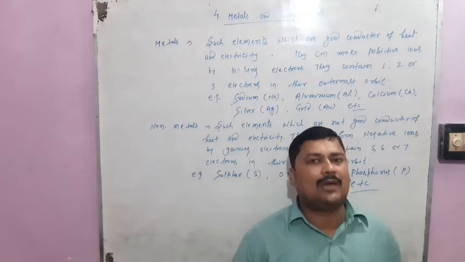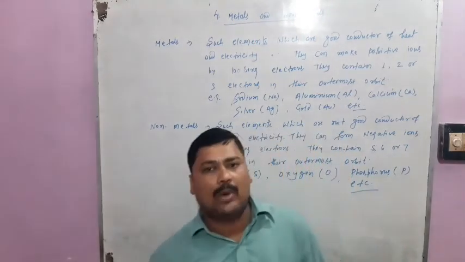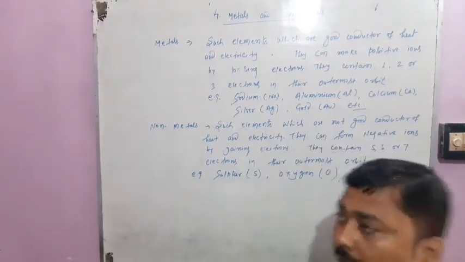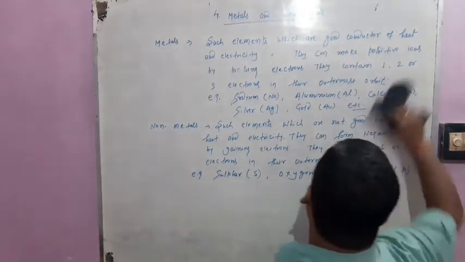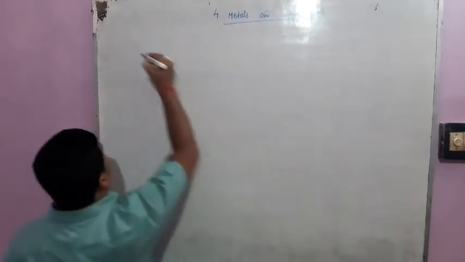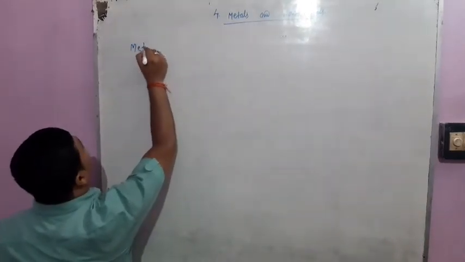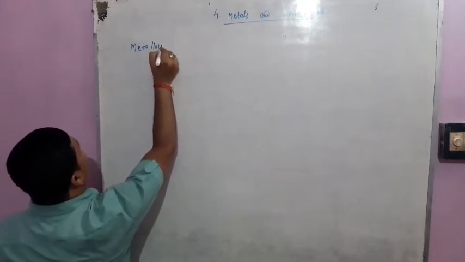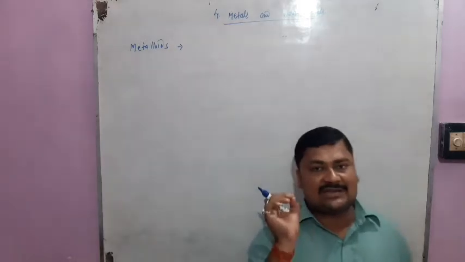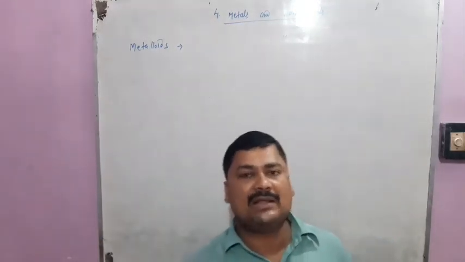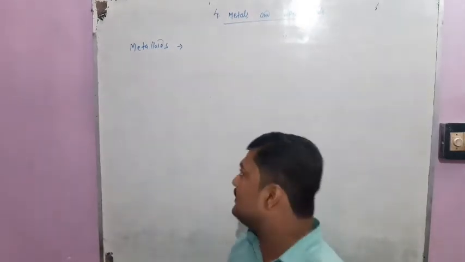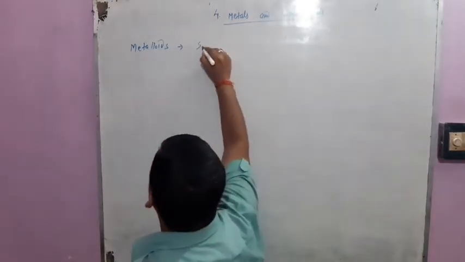Now students, we are going to discuss what are metalloids. What are metalloids? Such elements which consist of properties of both metals as well as non-metals are known as metalloids.